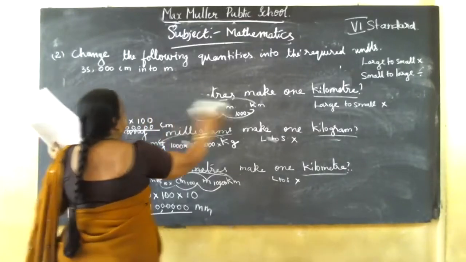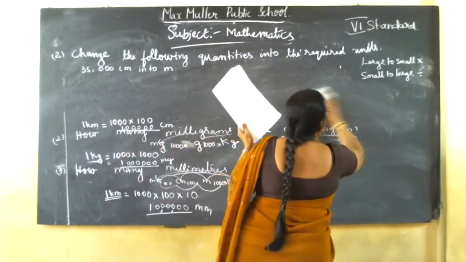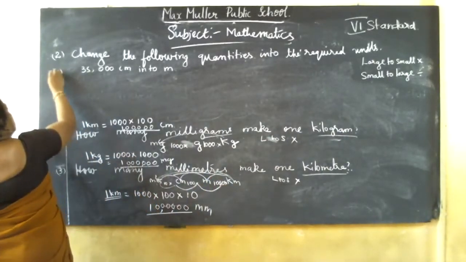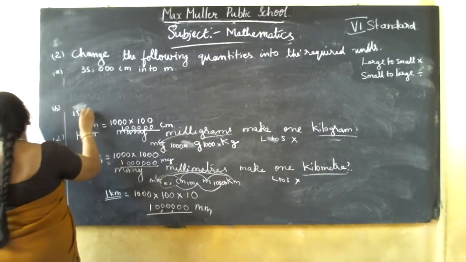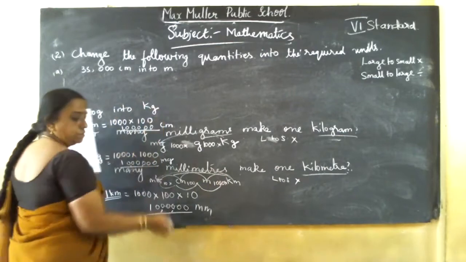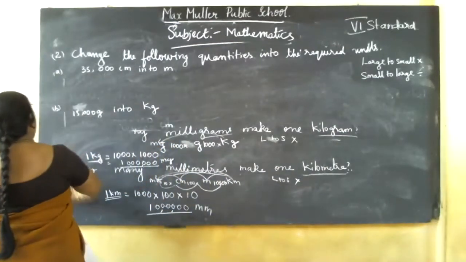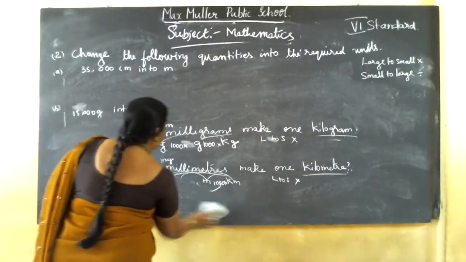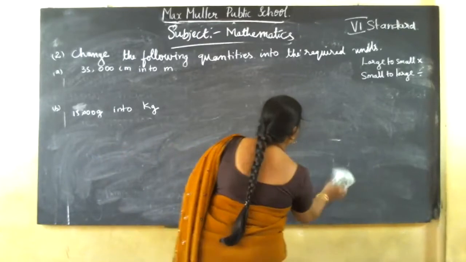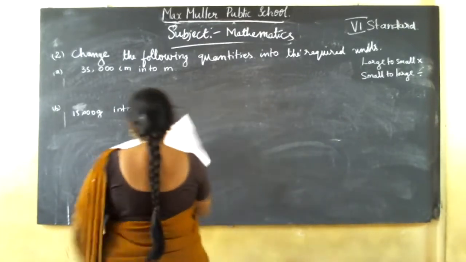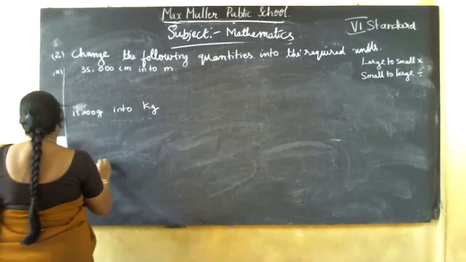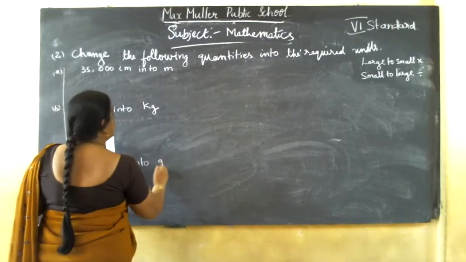Second question, 15,000 grams into kg. The next question, 56,000 mg into gram. Okay, this is the question.